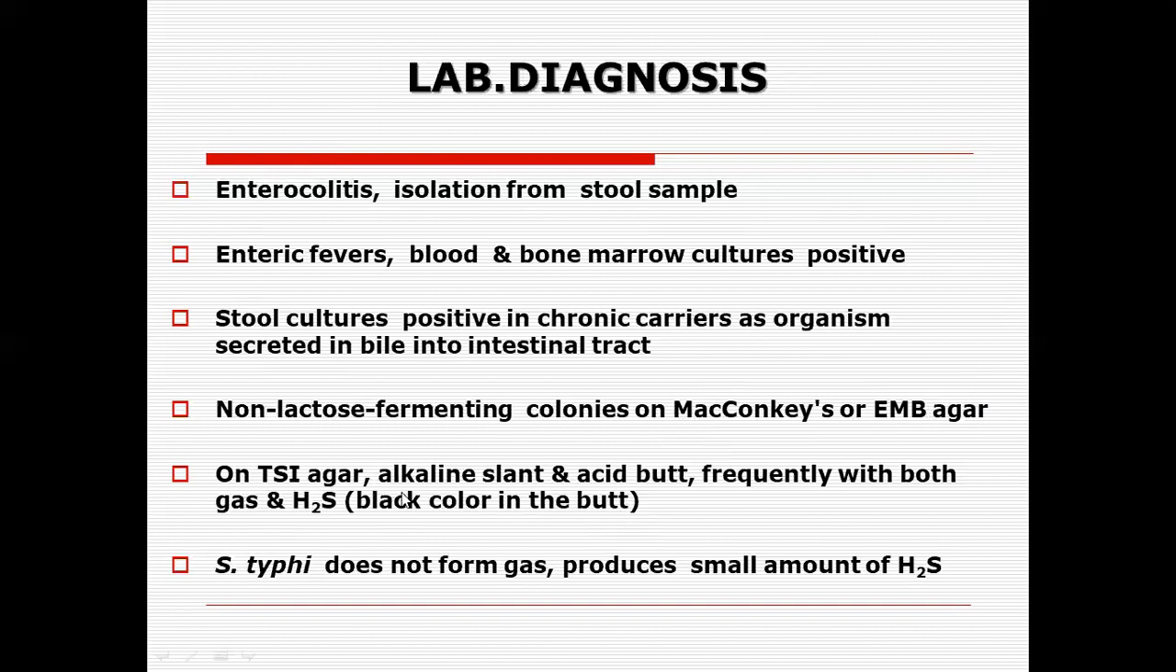On triple sugar iron agar, there is an alkaline slant, acidic butt, mostly with gas and black color in the butt. The production of gas means that the butt may have been pushed upwards to some extent, and there is a reclined slant. Typhi does not form any gas and produces a small amount of H2S.